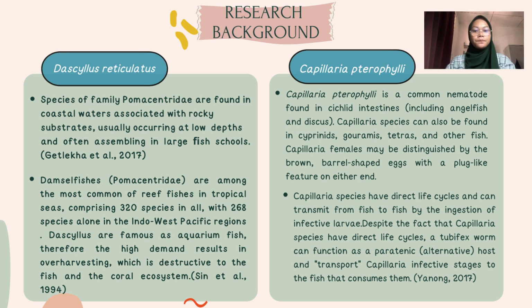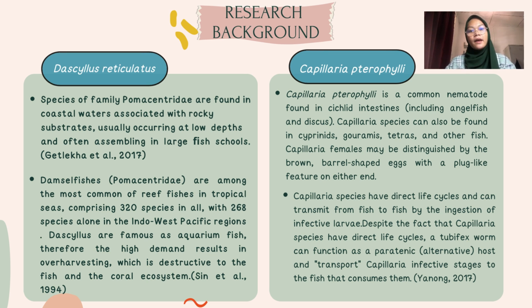Capillaria pterophyli is a common nematode found in cichlid intestine, including angelfish and discus. Capillaria species can also be found in cyprinids, gouramis, tetras, and other fish. Capillaria females may be distinguished by the brown, barrel-shaped egg with a plug-like feature on either end.